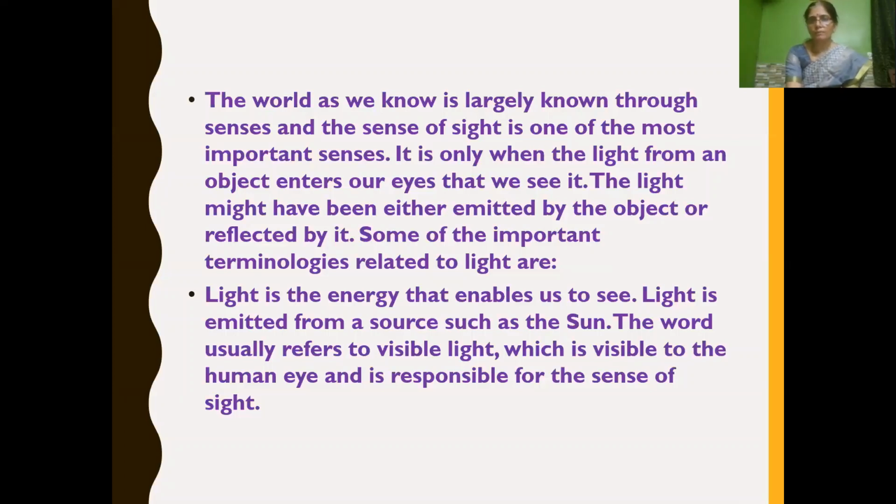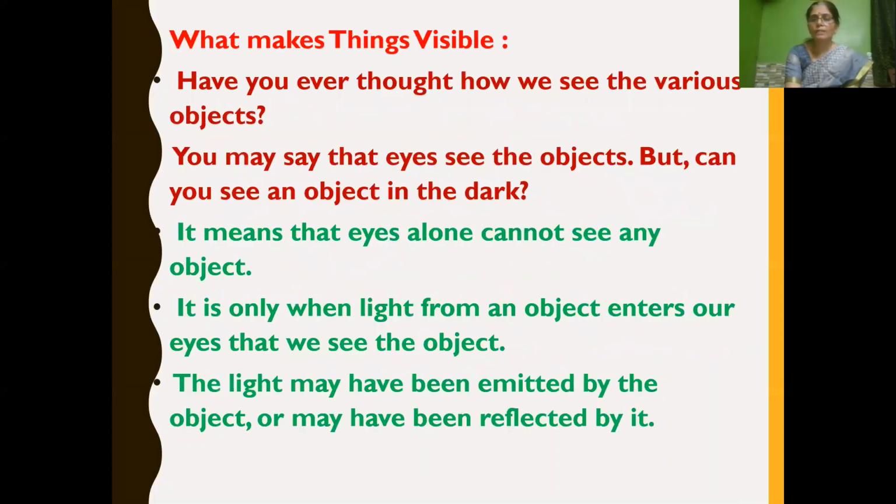We usually refer to visible light, that is, light which is visible to the human eye, by which we have the sense of sight. Now let us learn what makes things visible.